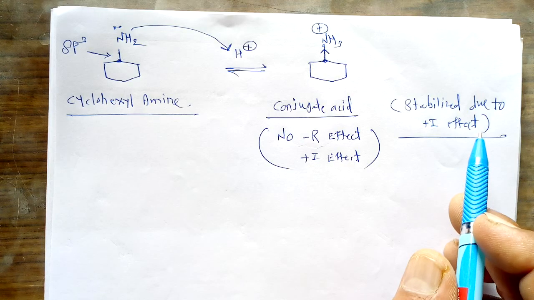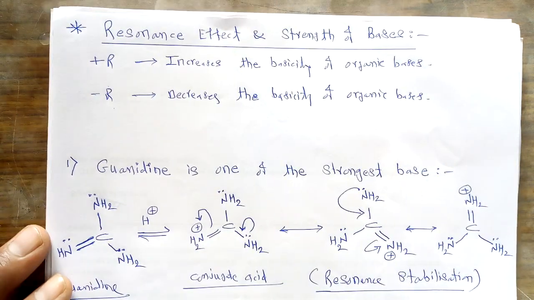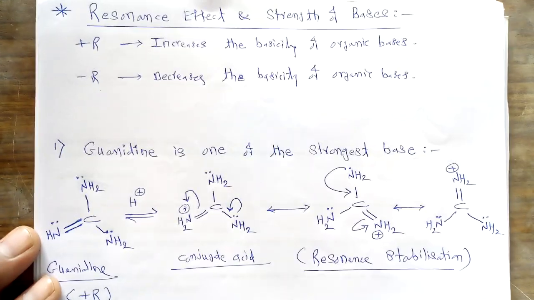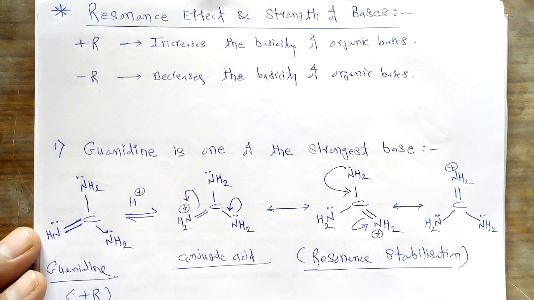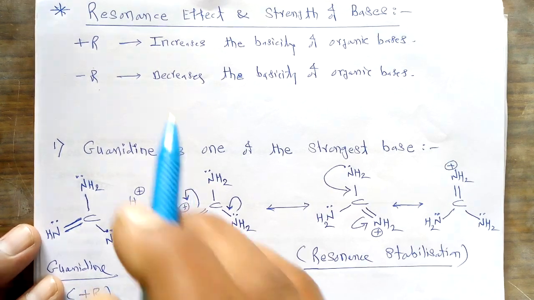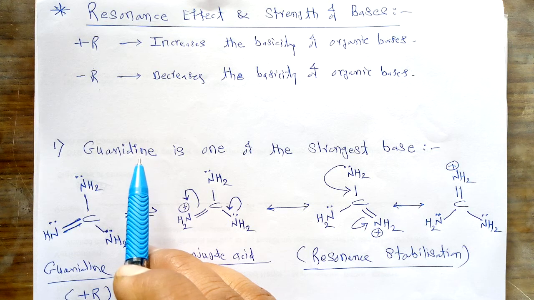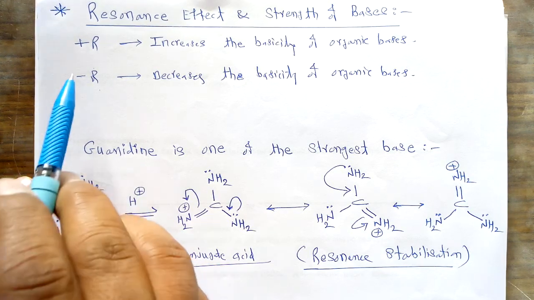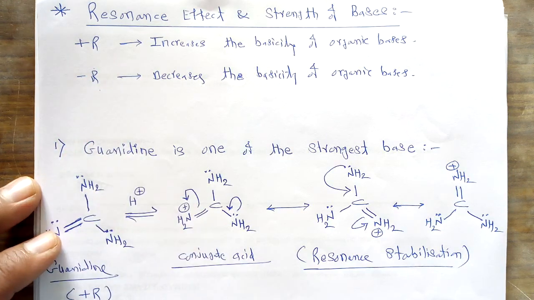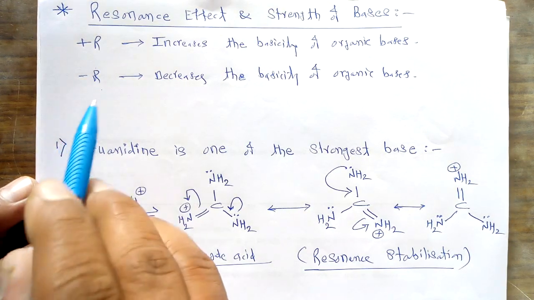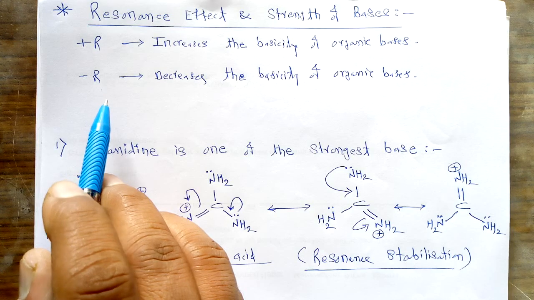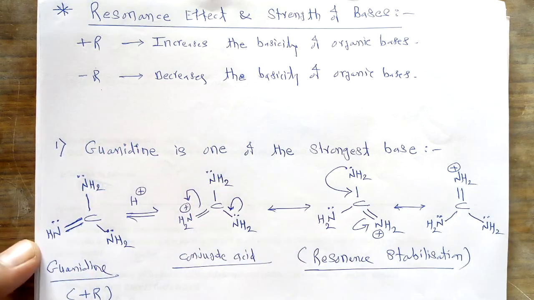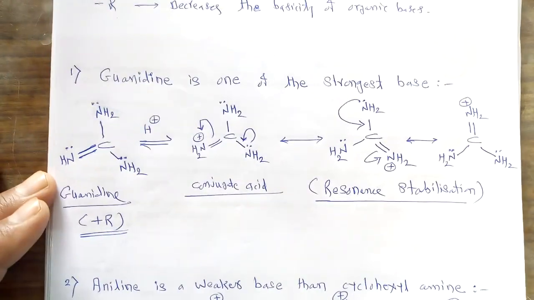In the current lecture, we completed one important aspect from the chapter, that is, the resonance effect and the strength of bases. Resonance effects affect the strength of basicity. If a plus R effect is there, it increases the basicity, while if a minus R effect is present, it decreases the basicity of the given organic bases. For this purpose, we took two examples.